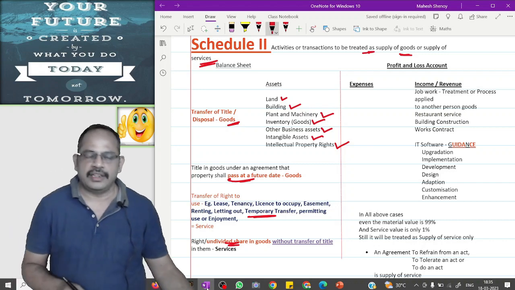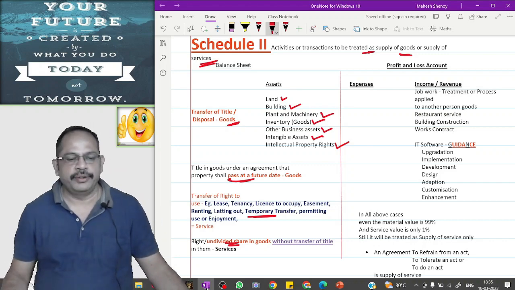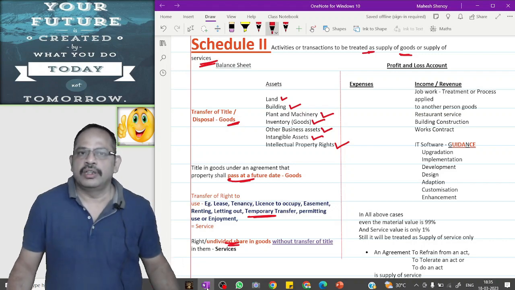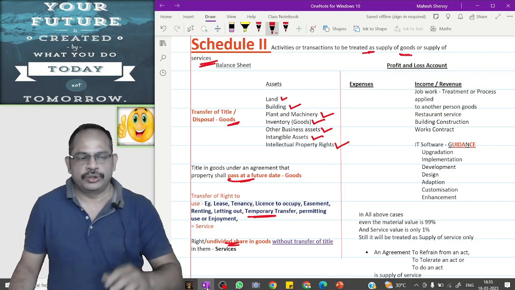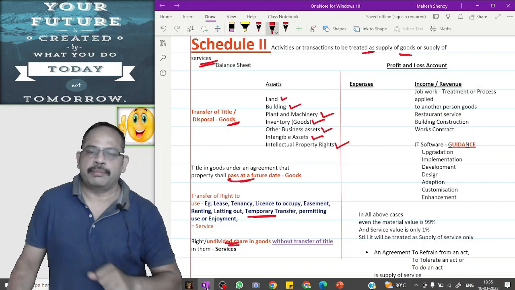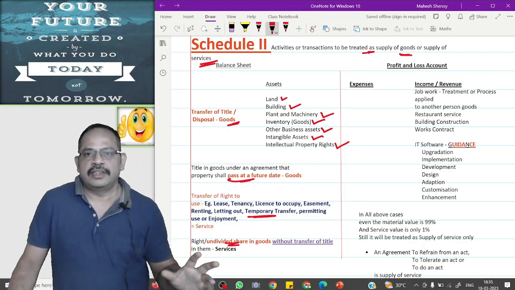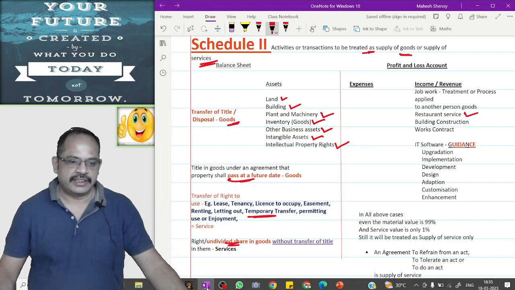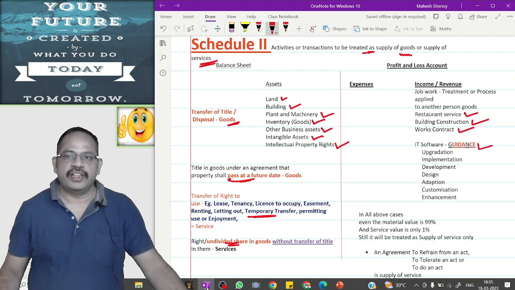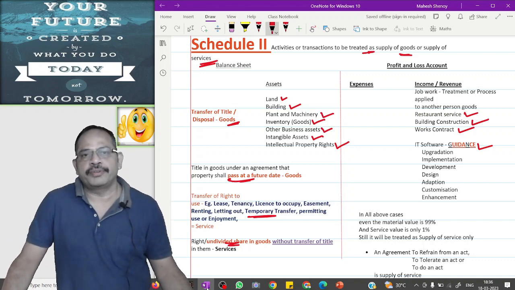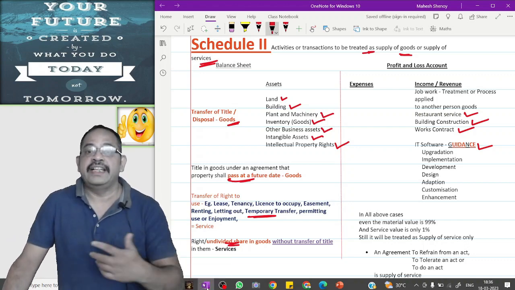When it comes to the profit and loss account, on the income and revenue side, if the supplier is making absolute supply of goods, no issue. Absolute supply of services, no issue. Where the supplier makes a mix of both goods and services, like job work, the treatment or process applied to another person's goods, or restaurant services, or building construction, works contract, IT software upgradation, software implementation, development, design, adoption, customization, software enhancement.